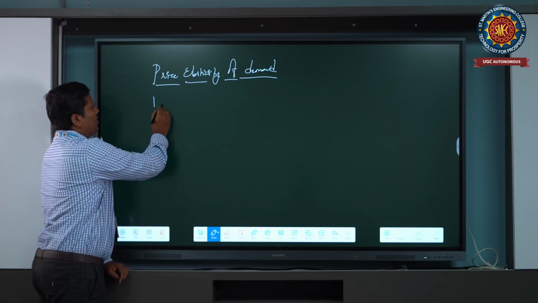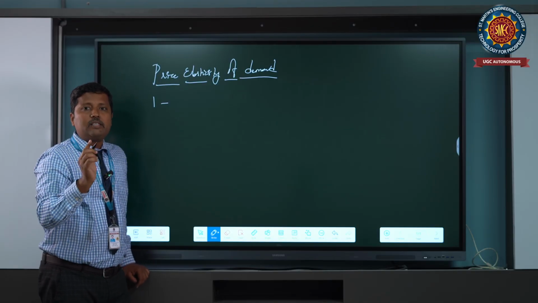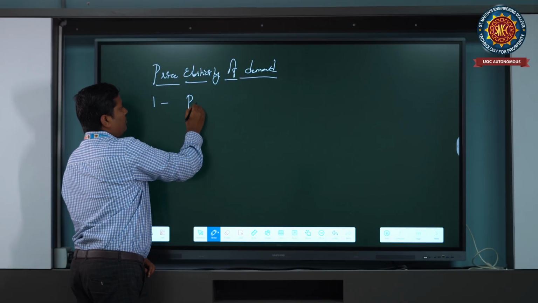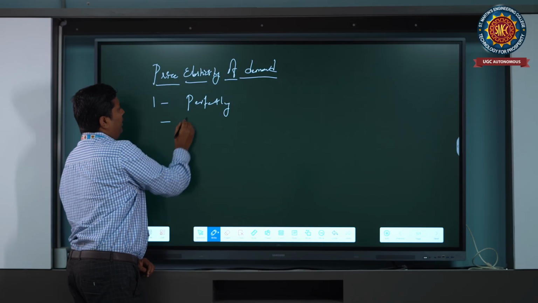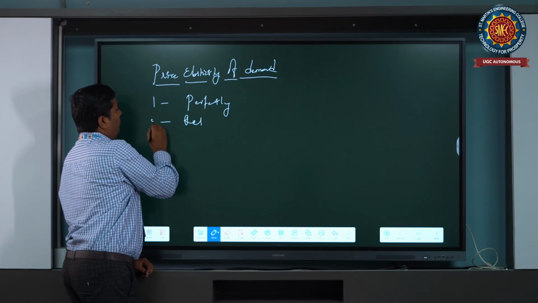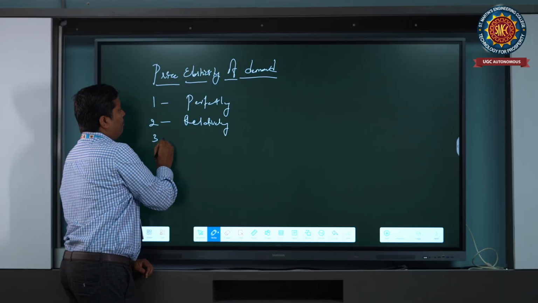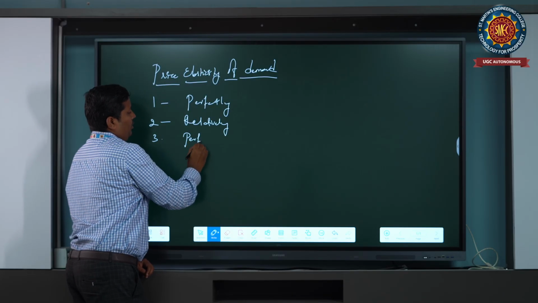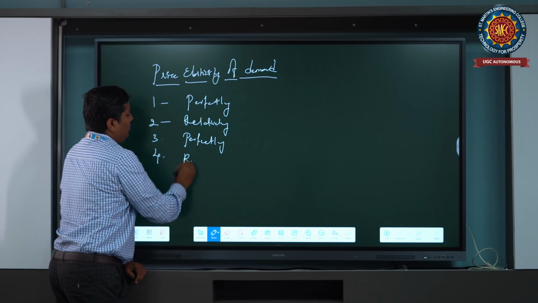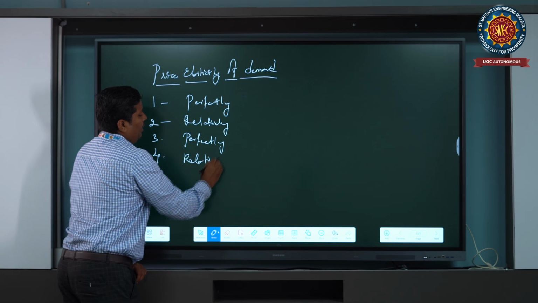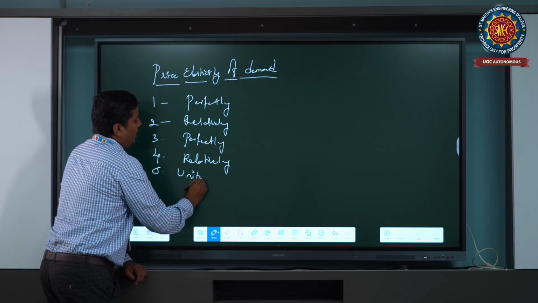Okay? First one is as per the elastic and as per the inelastic. Perfectly elastic, next relatively elastic, third perfectly inelastic, fourth relatively inelastic, and last one is unitary elasticity of demand.